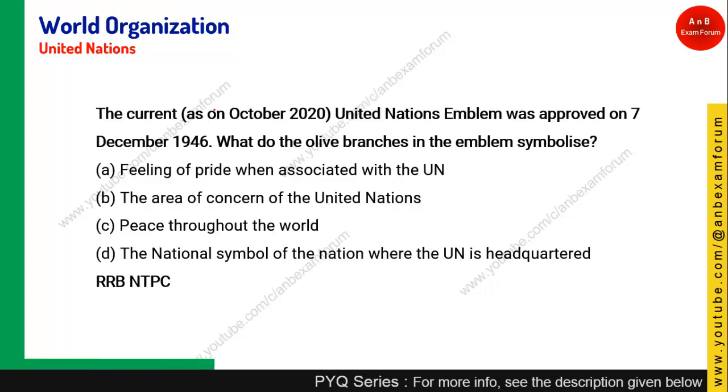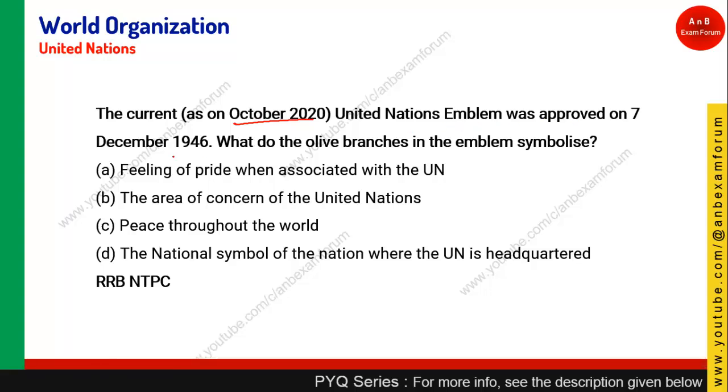Let's see the next question. At the time this question was asked, it was October 2020. The United Nations emblem was approved on 7 December 1946. What do the olive branches symbolize?